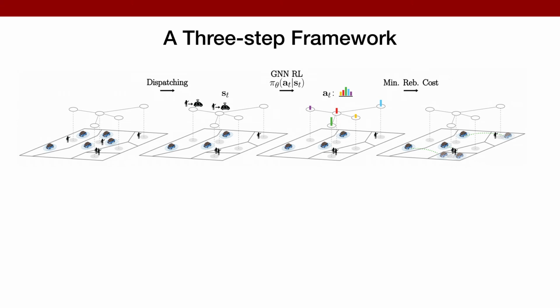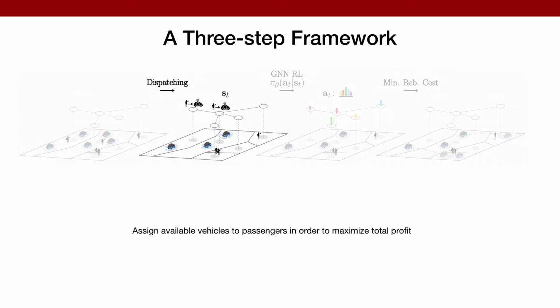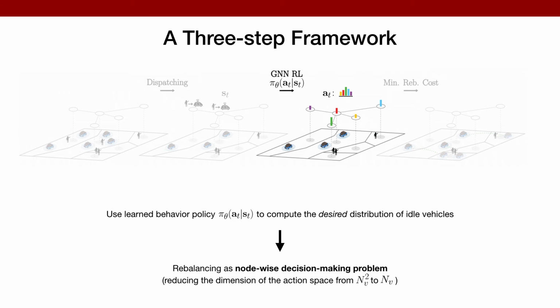In this work, we embed the proposed deep RL module within a three-step framework. In the first step, we solve a matching problem to assign available vehicles to passengers with the objective of maximizing total profit at a single decision step. The second step entails determining the desired distribution of idle vehicles by using a learned behavior policy pi. Specifically, given the current state of the system S_T, obtained after dispatching, the learned behavior policy will have the task of describing a categorical distribution over stations, indicating the percentage of idle vehicles to be rebalanced in each station, as shown in the highlighted figure on top.